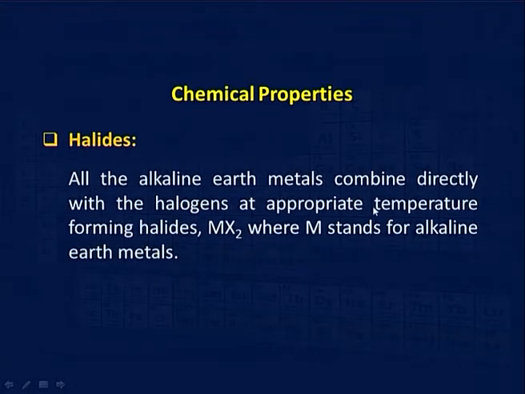Now, halides. Here again beryllium forms covalent halides, whereas the others tend to form ionic halides, and they form MX2 general type, like if you have beryllium here it will form beryllium dichloride, if you have magnesium, magnesium dichloride and so on. Carbonates: they tend to form carbonates. Actually, carbonates are very important here, and the solubility of these carbonates is of importance, because as you go down the group the solubility decreases. Magnesium carbonate is slightly soluble, as you go down calcium carbonate is insoluble, and subsequently strontium and barium carbonates are also insoluble.